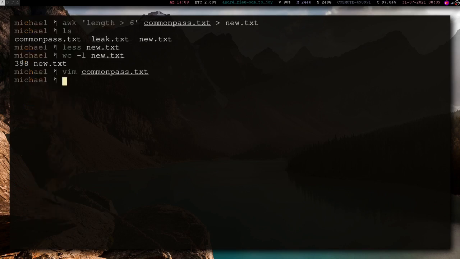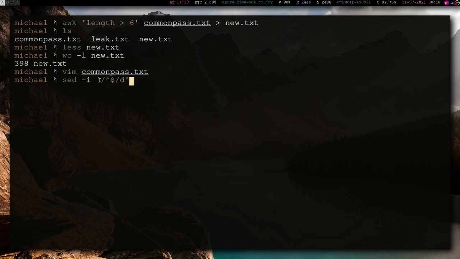Sed stands for stream editor, and you can say sed and the option -i will overwrite the file. I don't actually want that, so actually let's do it that way. Let's overwrite the file. Sed, overwrite the file, and let's say with regular expressions, from start to finish, delete everything.